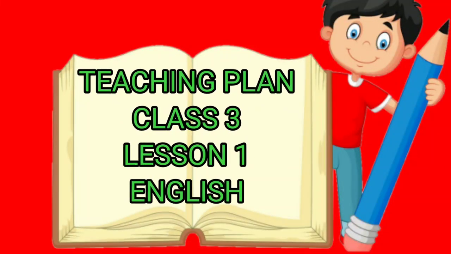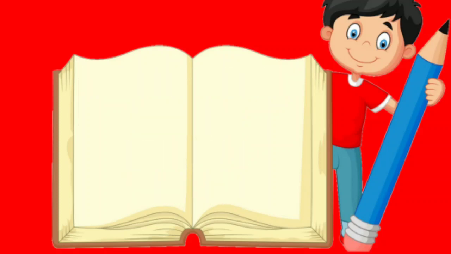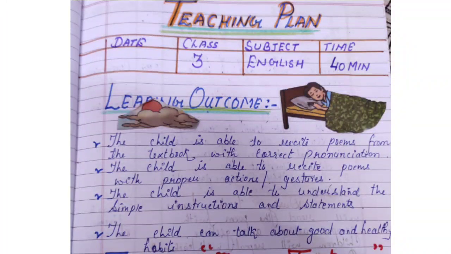Today we will make an English teaching plan for class 3. At the end of the video, you will get the complete teaching plan. The teaching plan consists of 4 columns: date, class, subject, and time at the top.